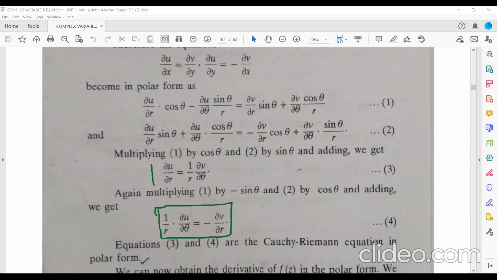So these two equations are called the Cauchy-Riemann partial differential equations in polar form. These two equations you must remember. Equations 3 and 4 are the Cauchy-Riemann equations in polar form. If your function is given in polar form and you need to check whether the function is analytic or not, then you need to verify these two equations. If they are verified by the given function, then you can say that the function is analytic.